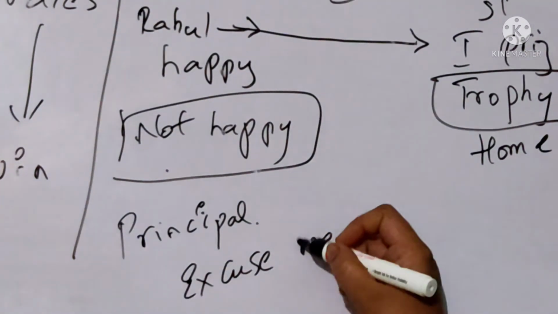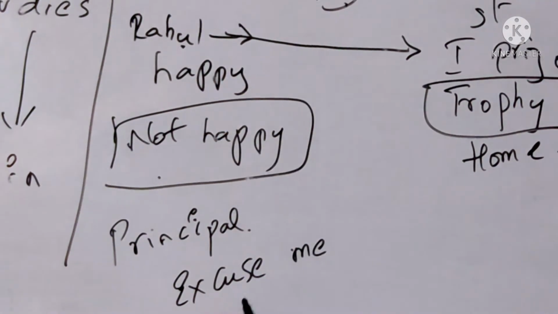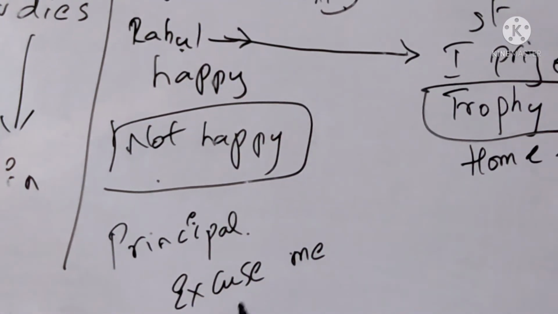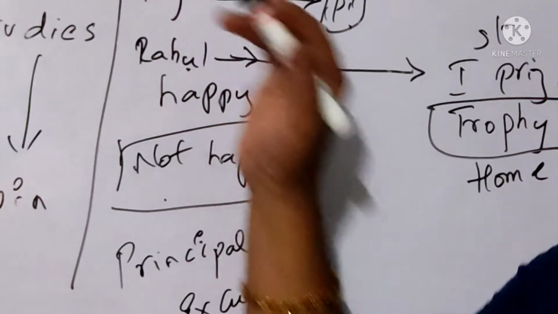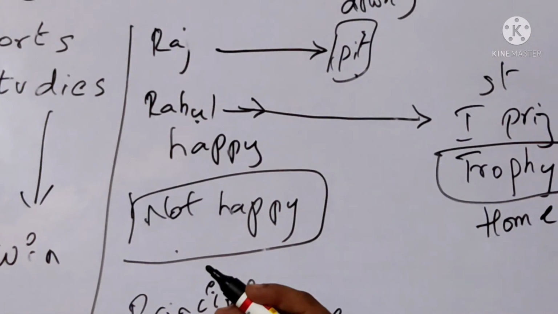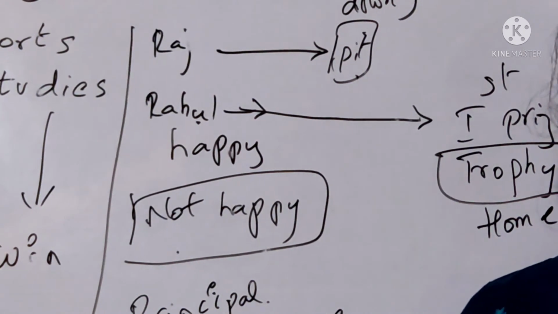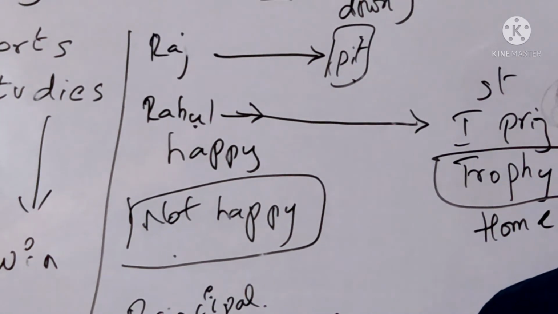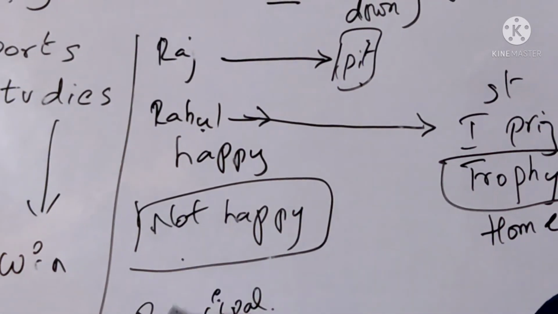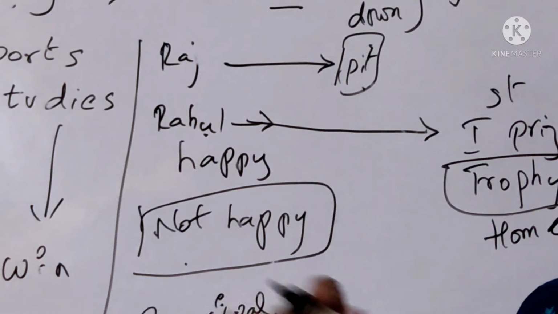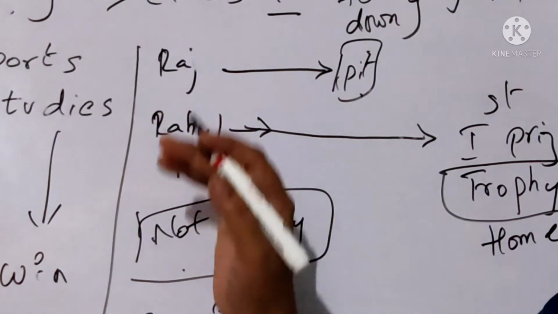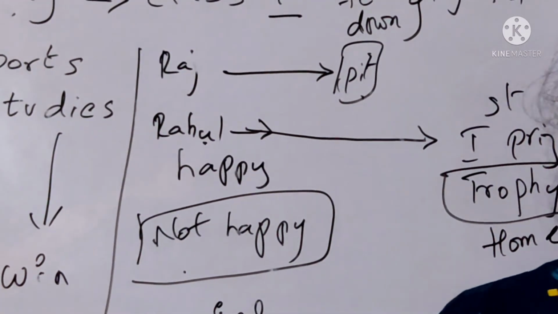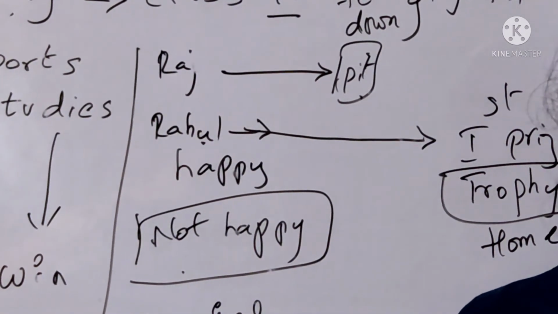So what did the principal say to Rahul? You are a very good boy because you accepted your mistake that you have dug the pit where your friend has fallen down. So please don't do such kind of things the next time, is what the principal said. And also please study well to secure good marks. This is what the principal has said to Rahul. Now let us move to the next page, children.